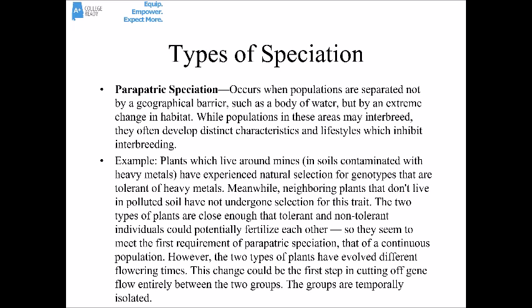So you would think that those two plants would interbreed, but oftentimes they don't. And something that causes them not to interbreed are mutations. In some cases, a mutation might happen that causes the flowering time of the plants in the polluted soil to change, a type of temporal separation, so that they no longer can interbreed. Their genes can no longer flow with the plants that are living just maybe a few feet away in the non-polluted soil. Again, this causes random mutations to accumulate, differences accumulate across time, until eventually those two populations are no longer the same species.